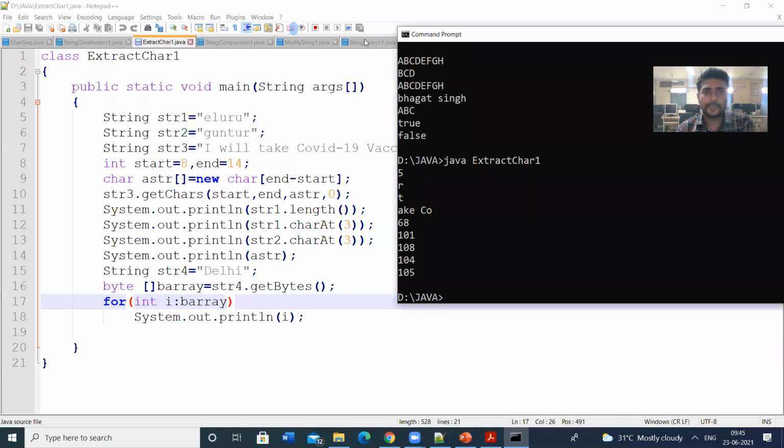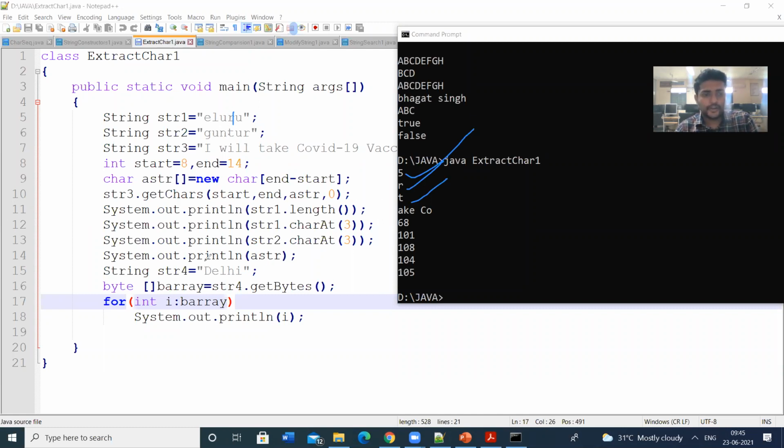Next, the next printf is charAt 3. 3 means 0, 1, 2, 3. 3 means R, so R is displayed. Next charAt 3 on string 2. String 2 is Gunturu. 3 means 0, 1, 2, 3. T, so T is displayed.